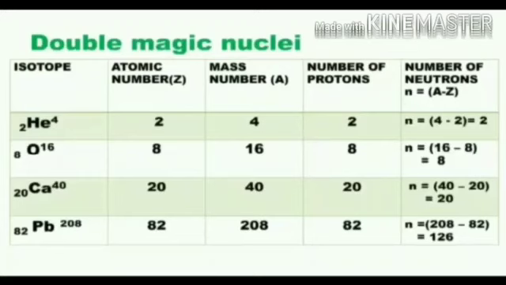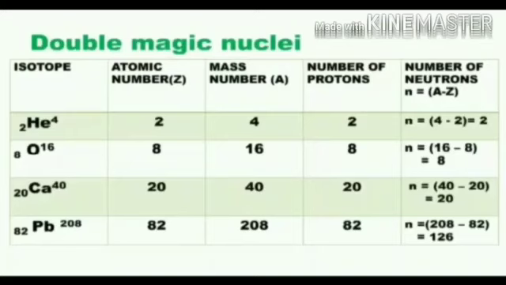Lead-208. Lead has atomic number 82 and mass number 208. The number of protons found in the lead nucleus is 82. Since the atomic number is 82, this 82 is a magic number. This makes the nucleus a stable one.